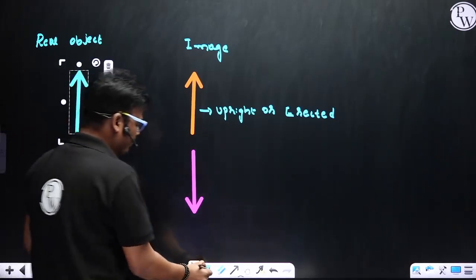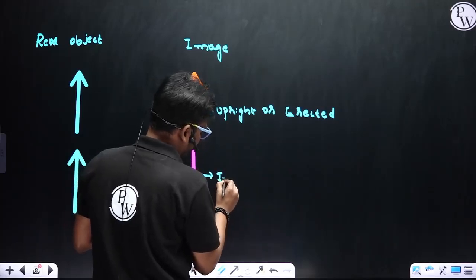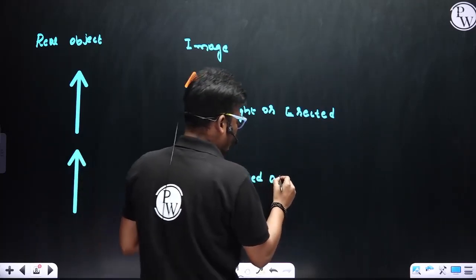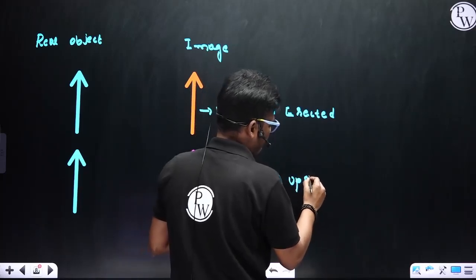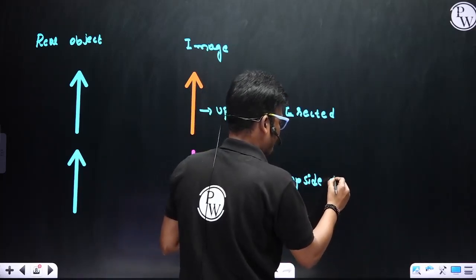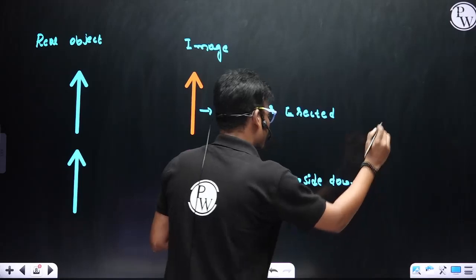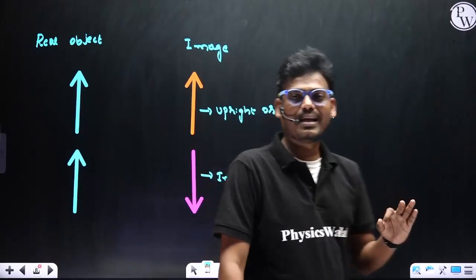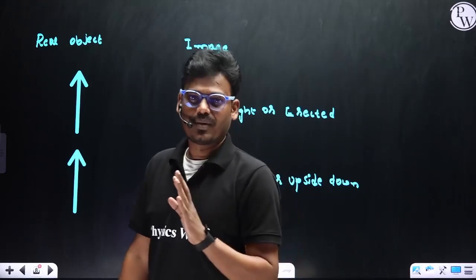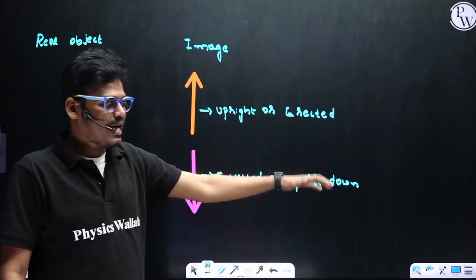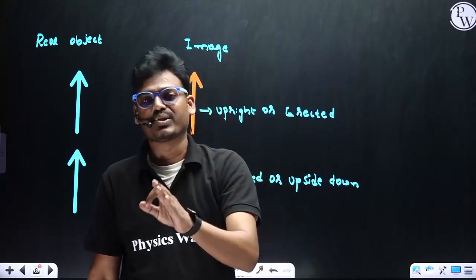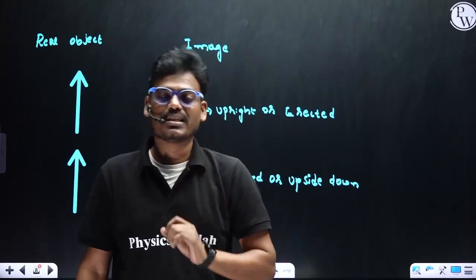So this one we call it as inverted, or upside down. So these are the very important points related to real image and virtual image. Till now we have completed what is light, what is reflection of light, and object and image.